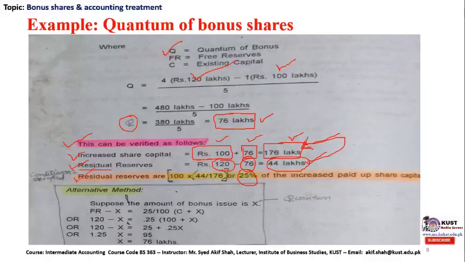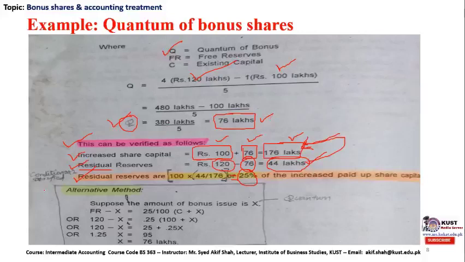So the third step is: 44 divided by 176 multiplied by 100 is equal to 25% of the increased paid up capital. Therefore we can conclude that the quantum we have suggested to the company, which is 76 lakh, was correct. The company can legally be allowed to issue this bonus share to the existing shareholders because the condition of 25% of free reserve has been fulfilled.